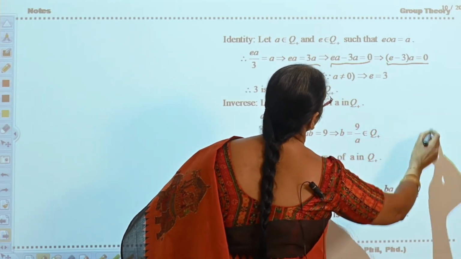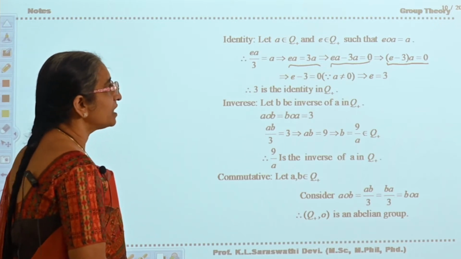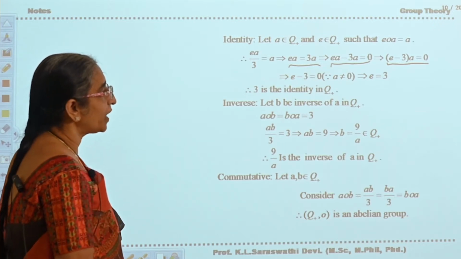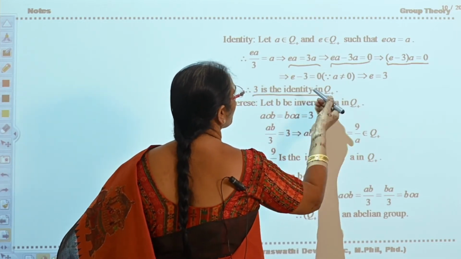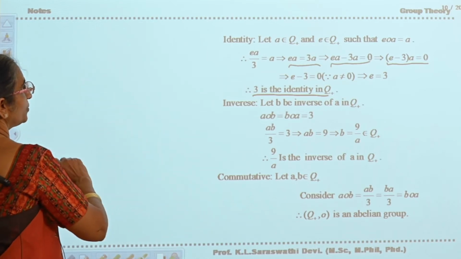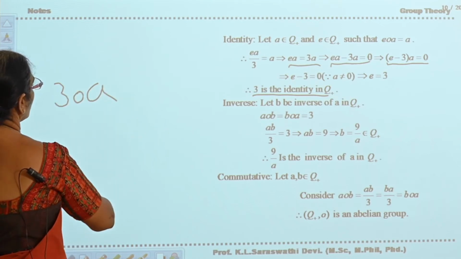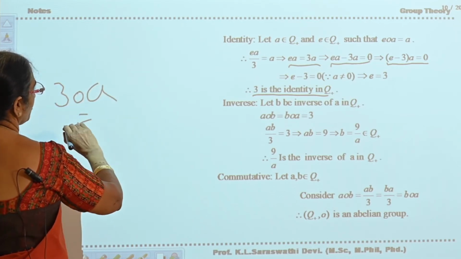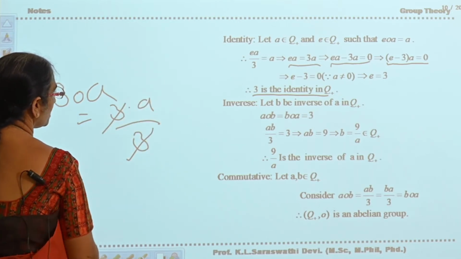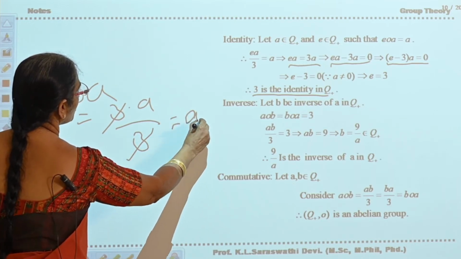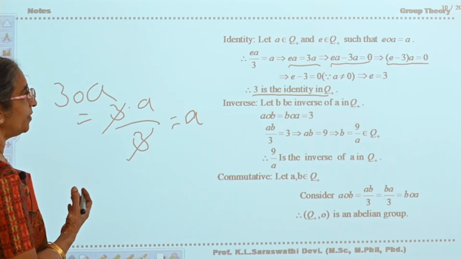So (E minus 3) into A is equal to 0. Therefore E minus 3 is equal to 0, since A is not equal to 0, which implies E is equal to 3. Therefore the identity element here is 3. See here, if you take 3 circle A, according to the definition that is 3 into A by 3, which is equal to A. Therefore the identity element is 3 here.